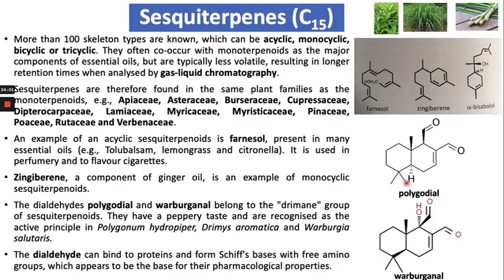So sesquiterpenes are generally extracted through gas chromatography, and sesquiterpenes are found in the same plant families as the monoterpenoids, for example the Apiaceae family, Cupressaceae family, Lamiaceae family, Myrtaceae family. Sesquiterpenes can also be found in acyclic form, as for example farnesol.